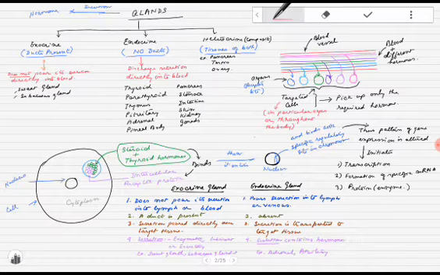Point number 2: in the nervous system, the system has direct connection with every part under its control, but in the endocrine system, it is not directly connected with the parts under its control. In the nervous system, the transmission is very rapid, and in the endocrine system, it is comparatively slow.